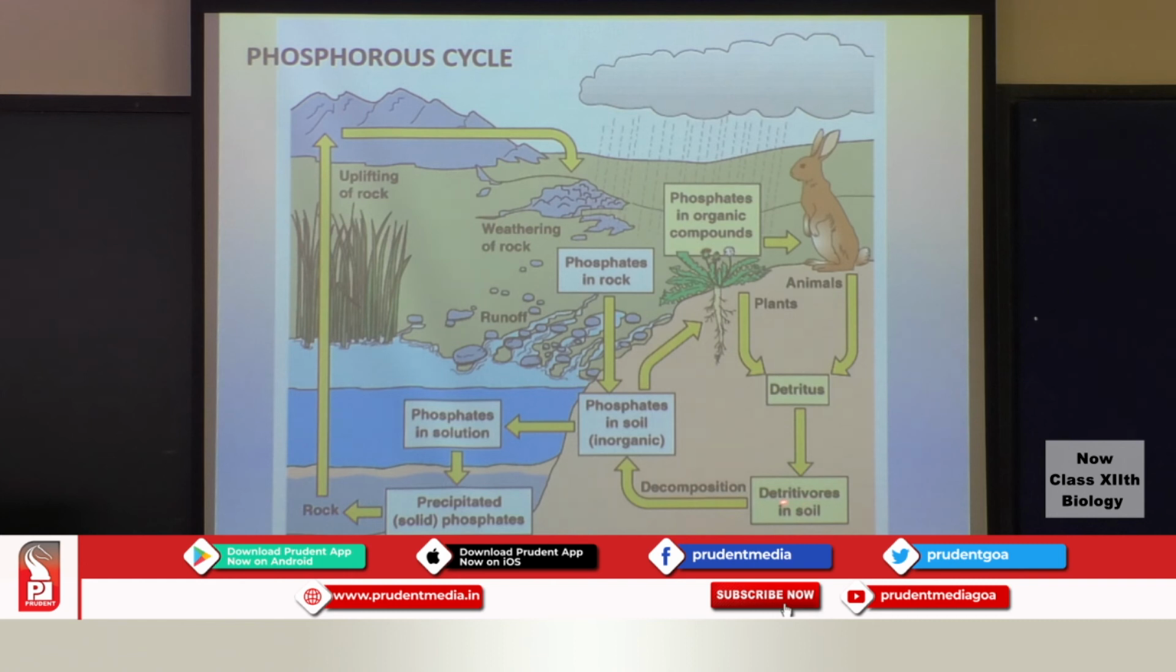You have the detritivores that are present in the soil. Through a process of decomposition, phosphates will be released back into the soil, which might move into the water body again, and the process of upliftment of rock will continue. So this is the way the phosphorus cycle circulates.